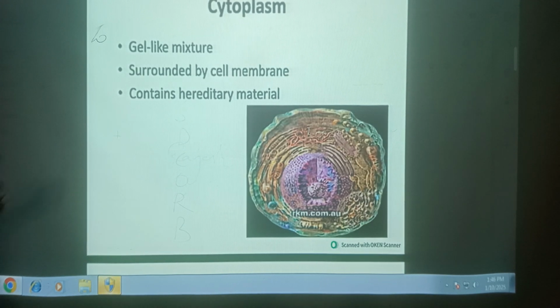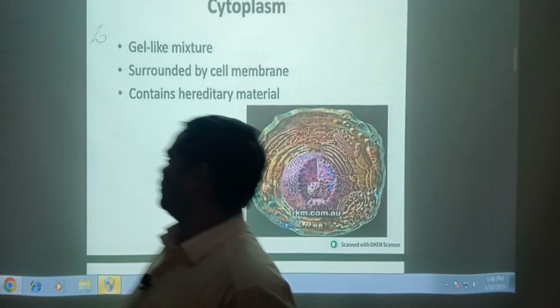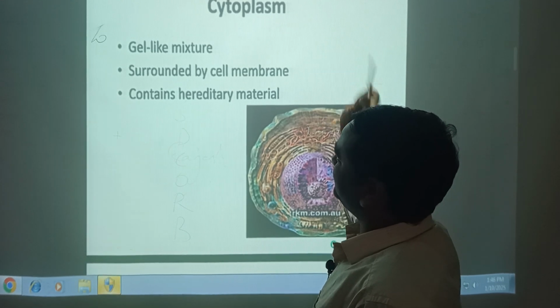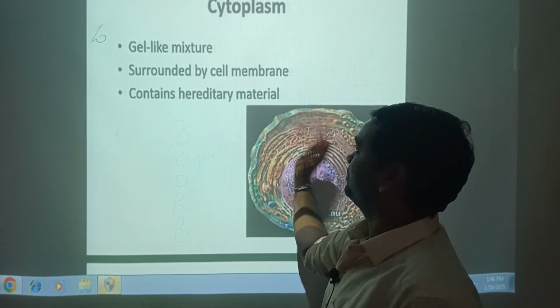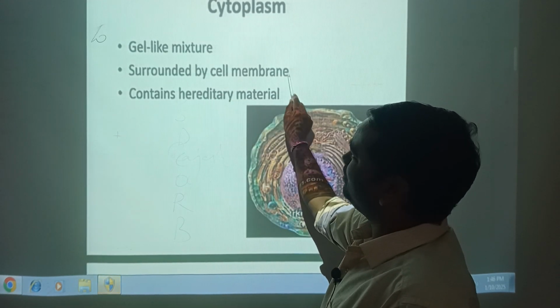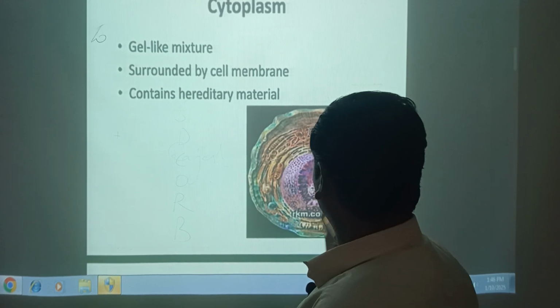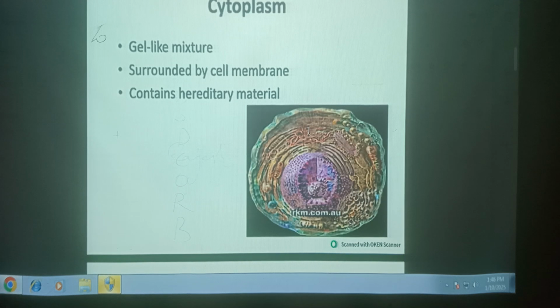And after that, next one is cytoplasm. Cytoplasm's main important role: this actually is in the cell, between the plasma membrane and the nucleus. It is the colloidal, gel-like mixture surrounded by the cell membrane, and it contains hereditary material.